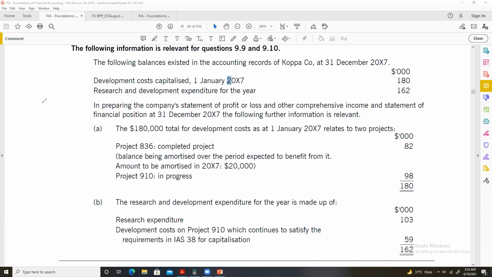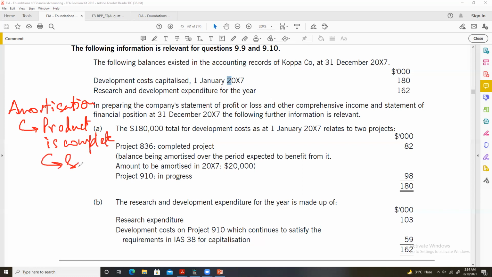So amortization in such a case will only be charged once the product which was being developed is complete, and the company is able to sell the product or use the product.